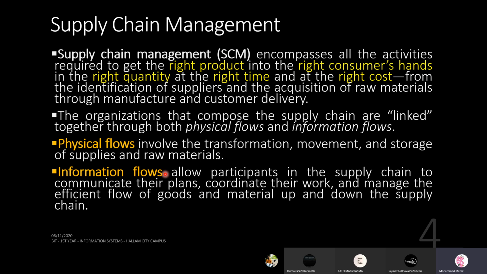If you take a big company, when the raw materials are coming in, that information needs to be properly passed on to the next processes. So these are the two types of flows that get involved when you are doing supply chain management. So these are two types of basic flows.